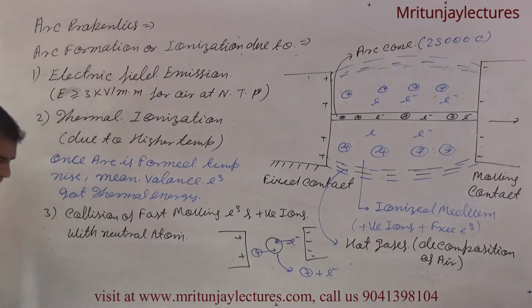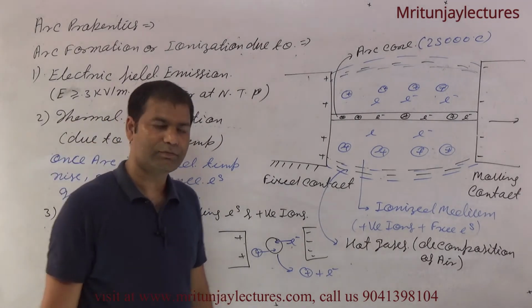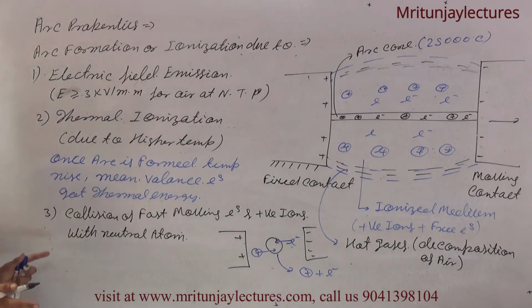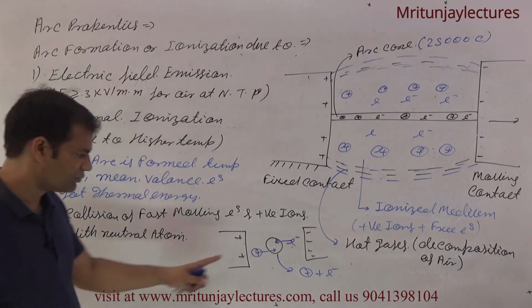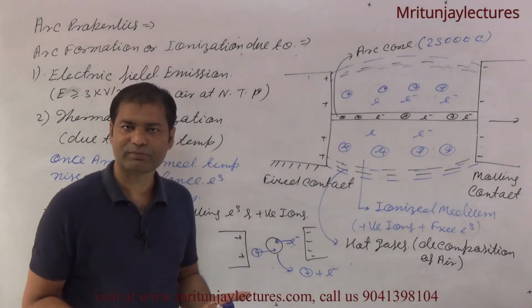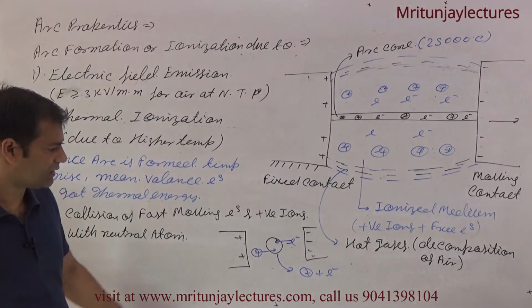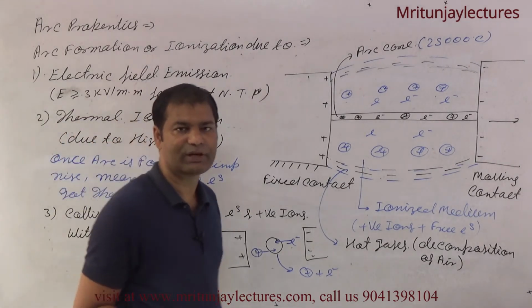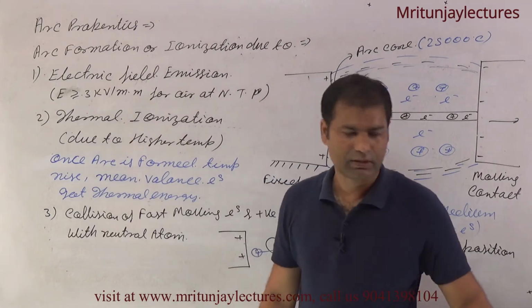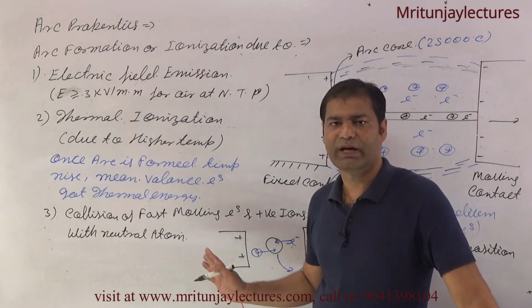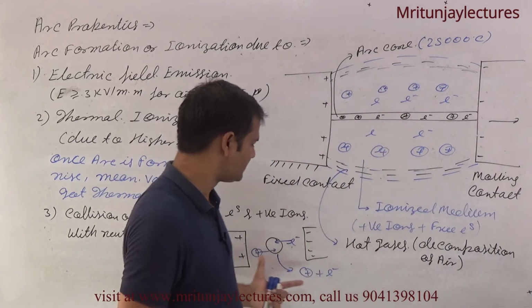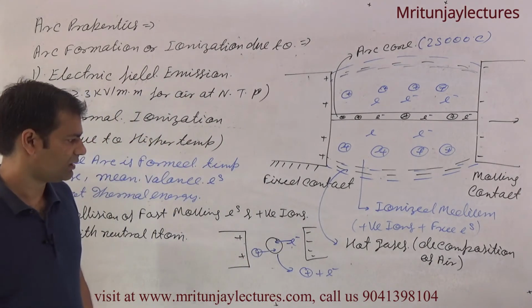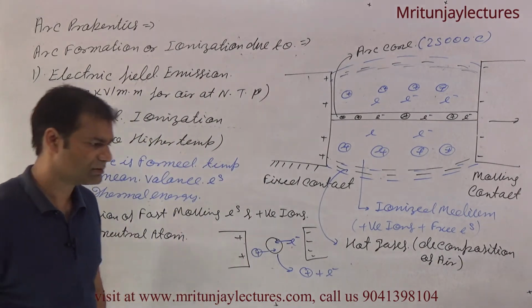Then ionization forms, clear? If a positive ion or free electron collides with a neutral atom, then ionization is formed, meaning ionization increases, clear? Why moving fast? Because of the higher voltage in between the two plates, in between the two contacts, clear?